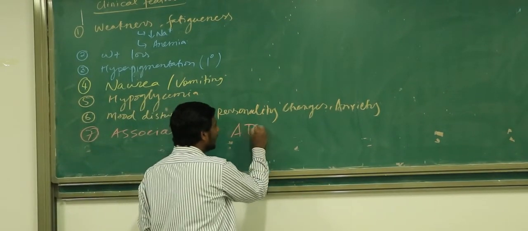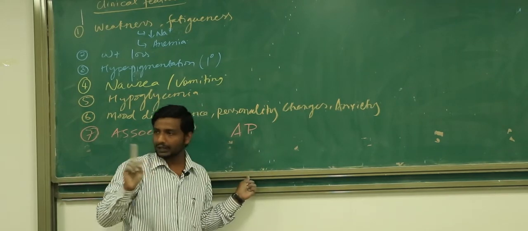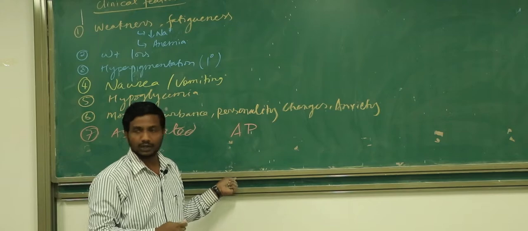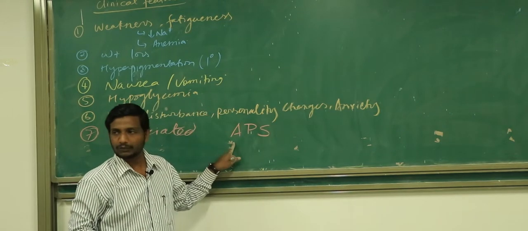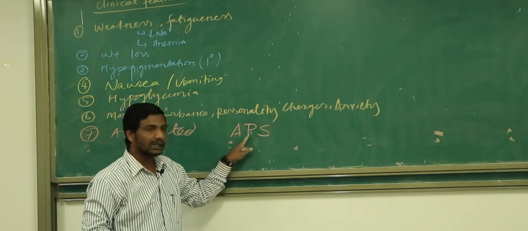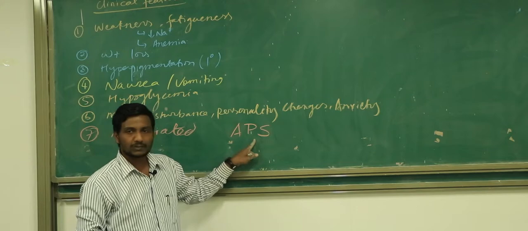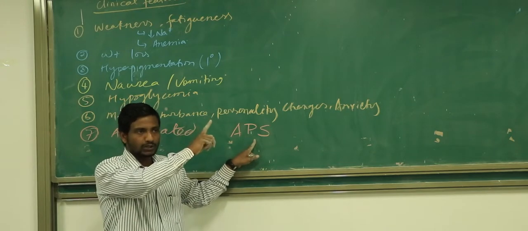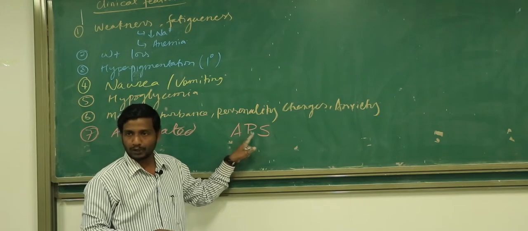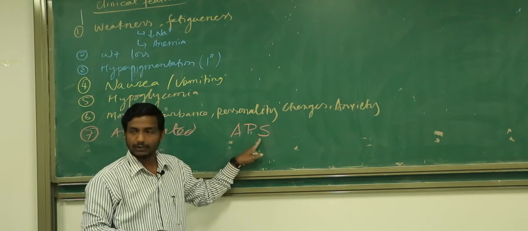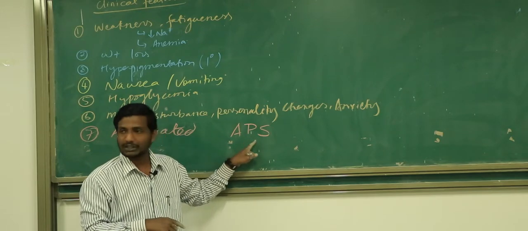Autoimmune polyendocrinopathy. Autoimmune polyendocrinopathy means not only one endocrine gland is involved, many other endocrine glands are involved. Syndrome. Right, so we call it autoimmune, give me the full form, autoimmune polyendocrinopathy or polyglandular syndrome. Right now I am not going to explain this, but as soon as I finish Addison disease today, you people remind me, I will also give you some idea about the autoimmune polyglandular syndrome. So Sava, you remind me, as soon as I finish the Addison, you remind me to discuss something about this one, right?